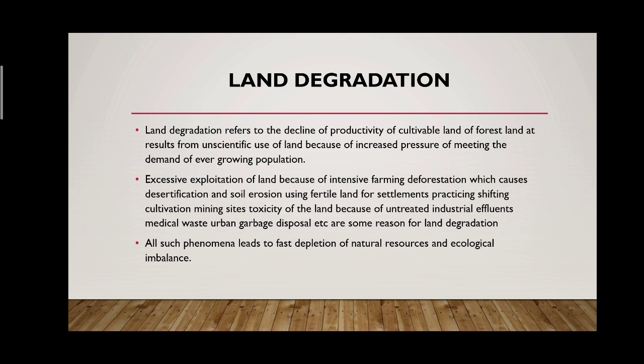Practicing shifting cultivation. Nowadays shifting cultivation is not practiced, but earlier it was practiced by several tribes. As these tribes used to move from one place to another, they used to cut down a small plot of the forest. There was deforestation. Then they used to plow the land, sow the seeds, and reap their growings, and they used to move ahead, leaving that land barren. Using toxic fertilizers or industrial effluents which are left in the land will also degrade the land.